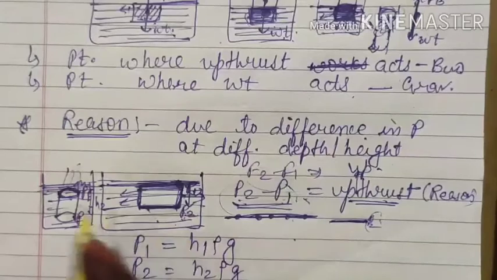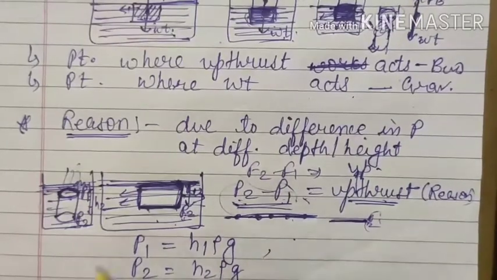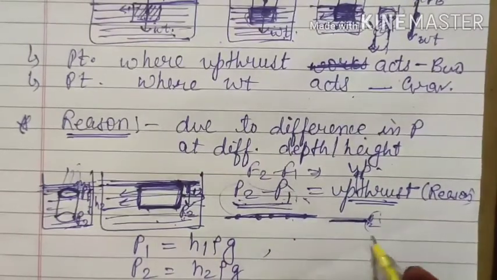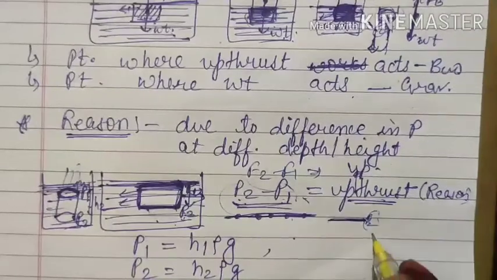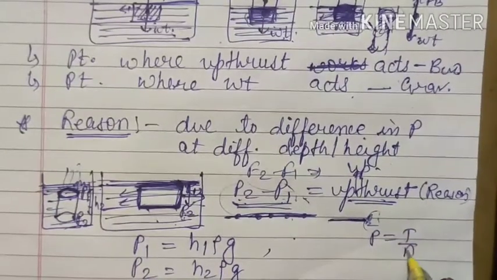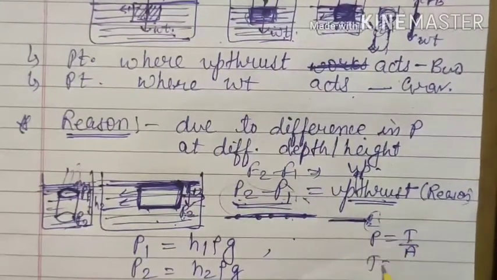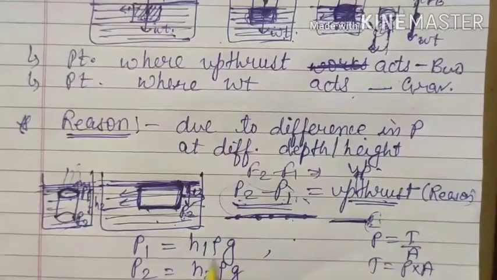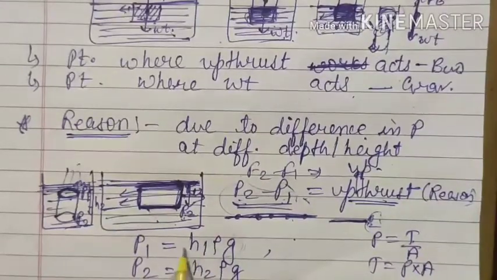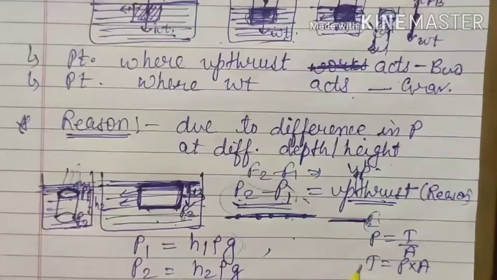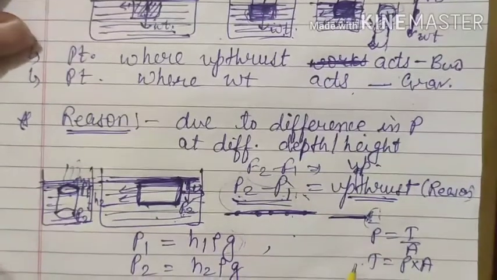And if you have the pressure, then you will also have the thrust, because pressure is equal to thrust upon area. Therefore thrust is equal to pressure into area. If you multiply this value by area, you will get the thrust.